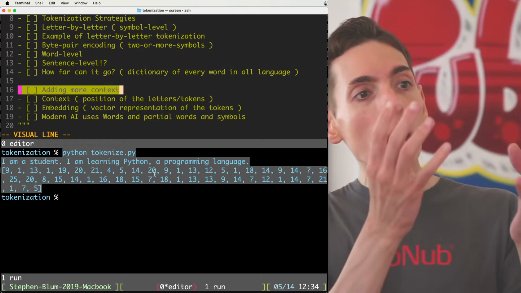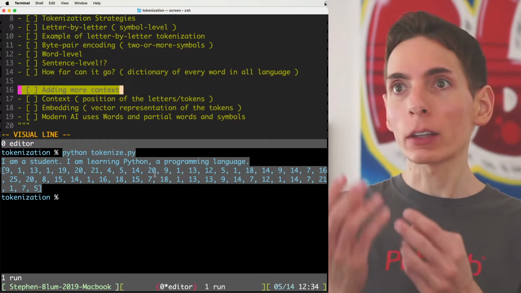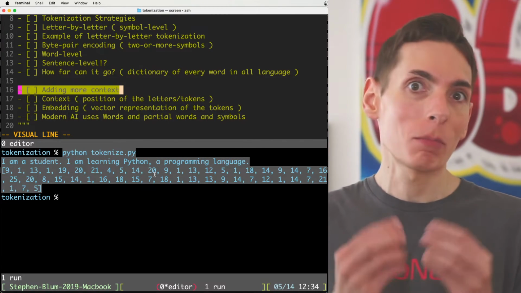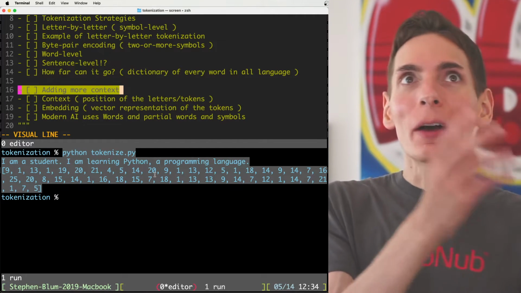Machine learning tokenization is a critical aspect towards getting started, right? We've got to turn our organic real world information into numbers that the computer can understand, because we're going to be doing math on those numbers. And it's kind of hard to do math on letters and pixels of the world.